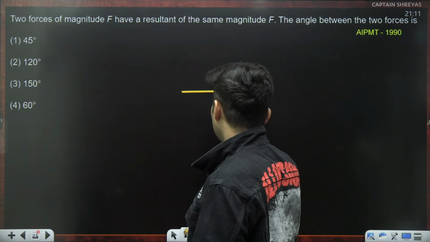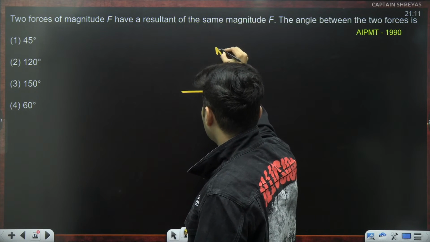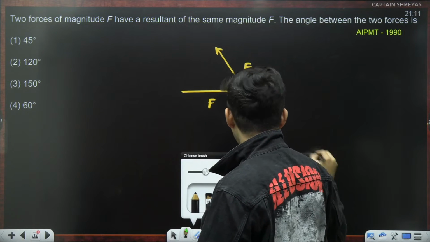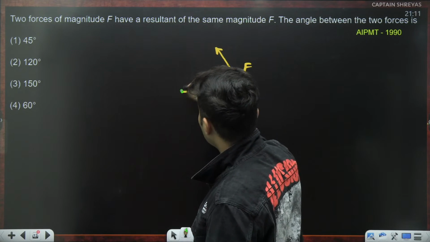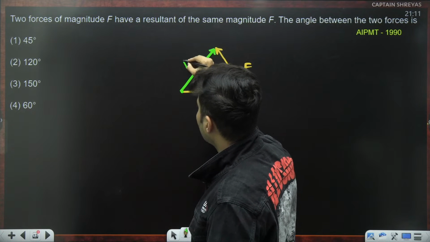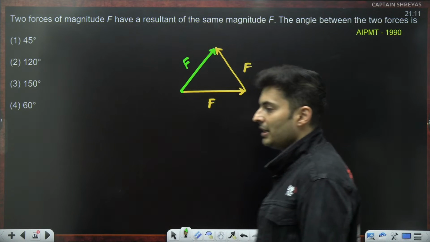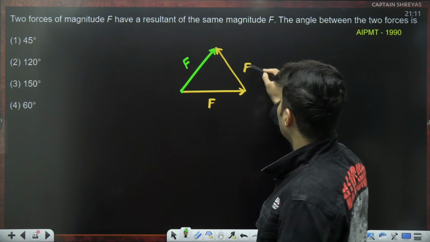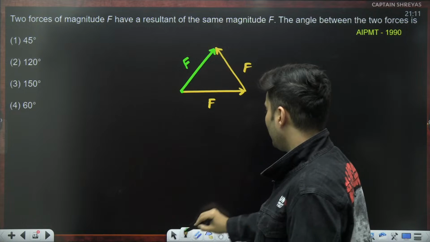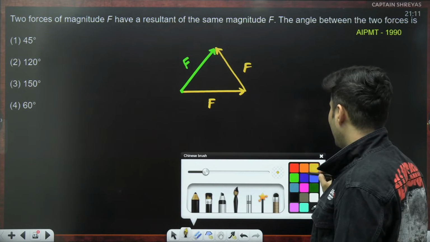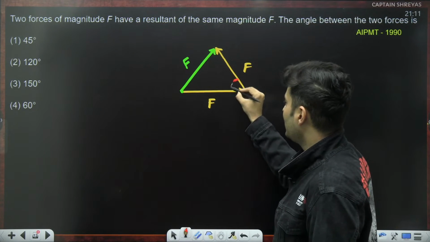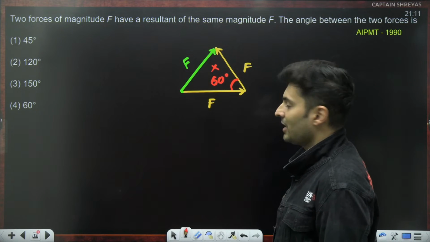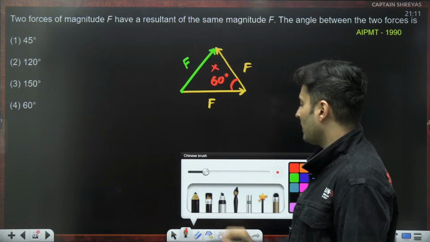So imagine there is a vector like this, another vector like this. This is having a magnitude F, this is also having a magnitude F, and the resultant, which will start from here and end over here, also has a magnitude of F. Okay, interesting. So the angle between the two forces, basically this angle they have asked, but I can't measure the angle directly. A lot of you are going to say, sir, this is the correct angle, 60 degree. But guys, this is not correct, because their tails and heads are coinciding.